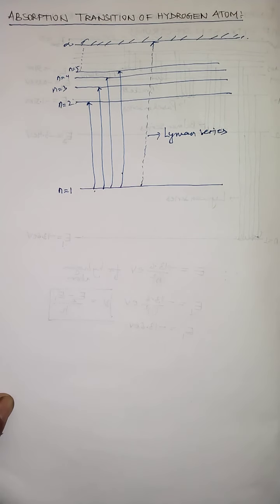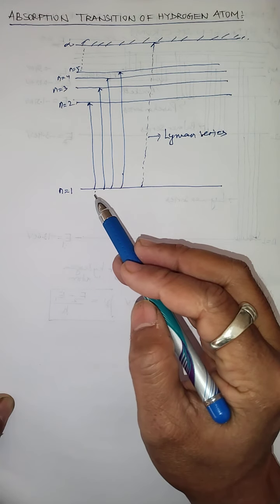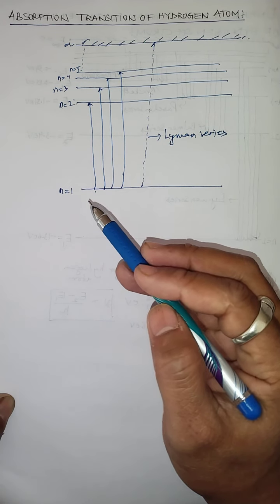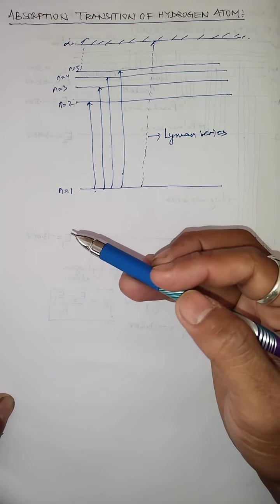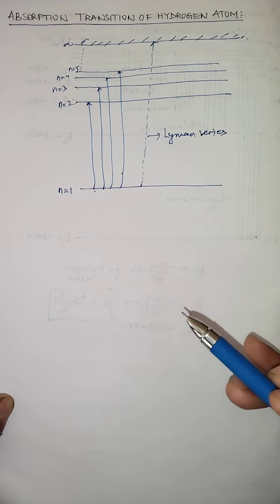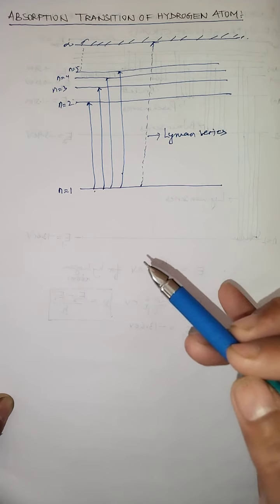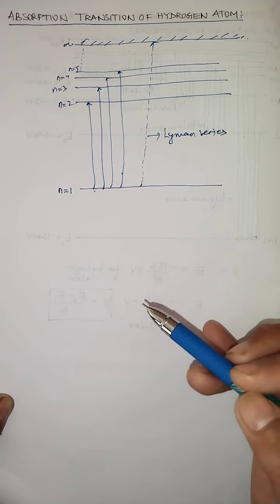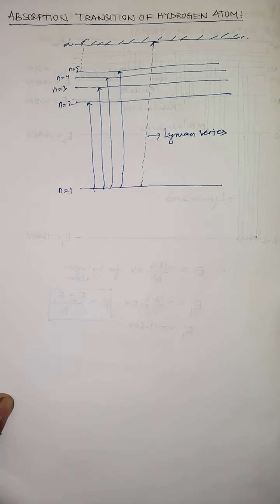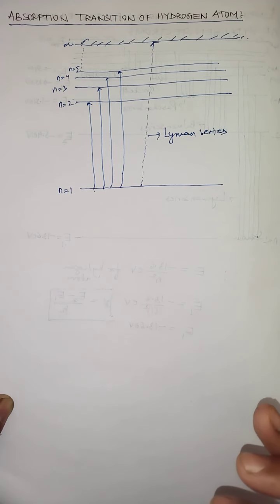Therefore, at ordinary temperature, as I said, almost all the atoms of hydrogen remain in their lowest energy state, when n equals 1, and can absorb appropriate energy and have a transition from this lower energy state to the higher energy state. That's why at ordinary temperature only the Lyman series, as I said, is found in the absorption spectrum of the hydrogen atom. Whereas in the emission spectrum, as we saw in the last YouTube video, all the series are formed.